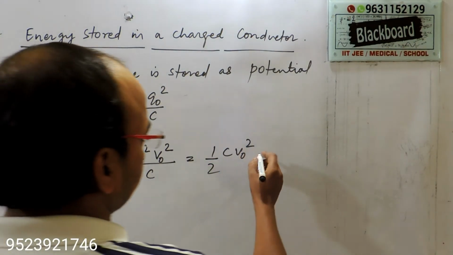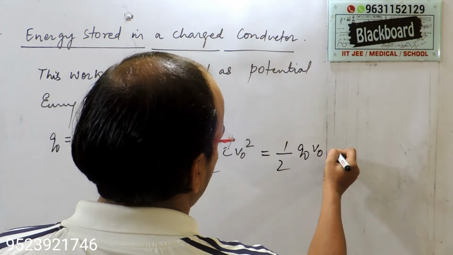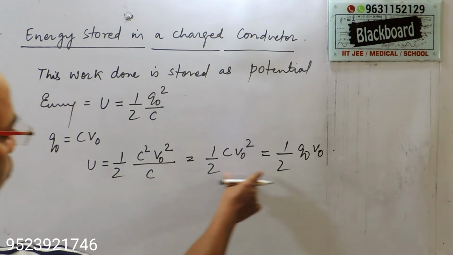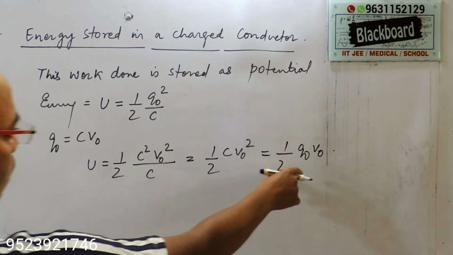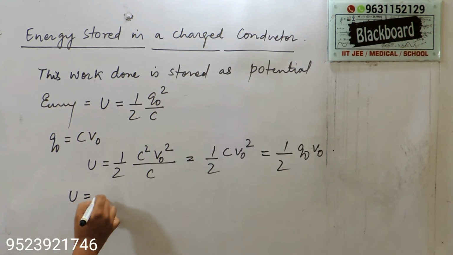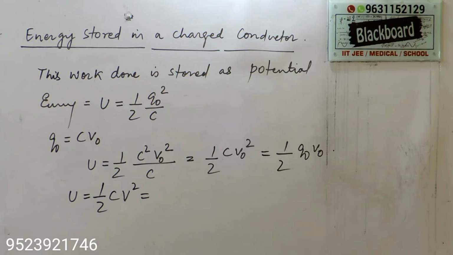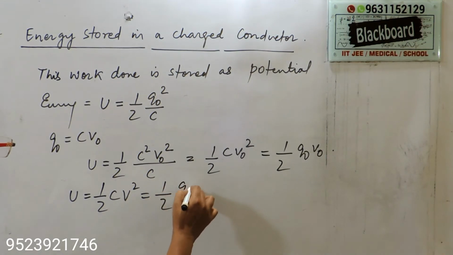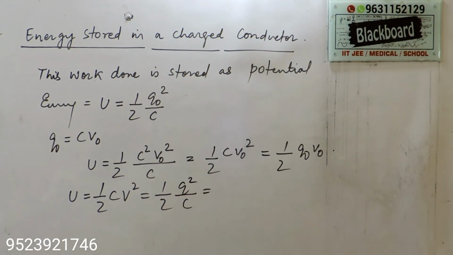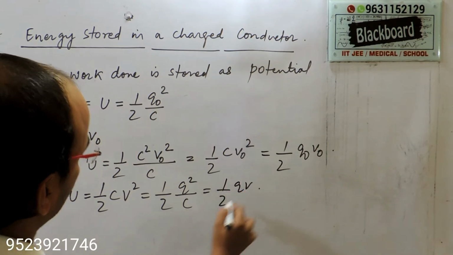Q is equal to CV, so Q naught times V naught. This formula is also equal to half Q naught V naught. Now you can write U is equal to half CV square, or half Q square by C, or half QV.